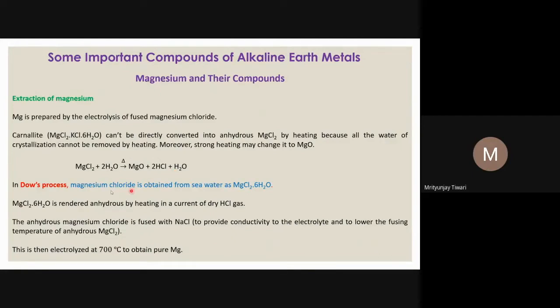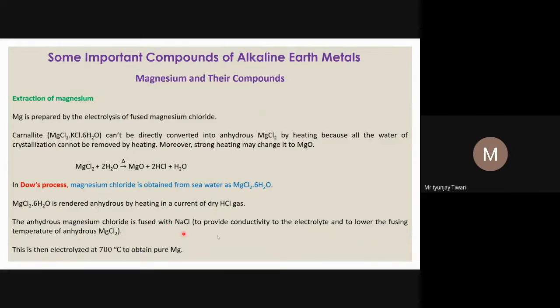So in the Dow process, the process we usually use for the extraction of magnesium, we use magnesium chloride obtained from seawater as MgCl2.6H2O. This is rendered anhydrous by heating in a current of dry HCl.